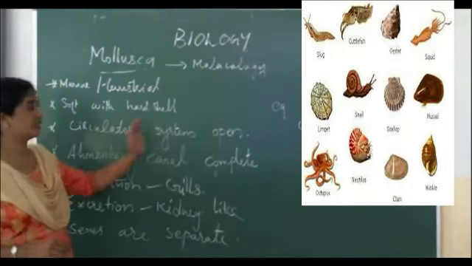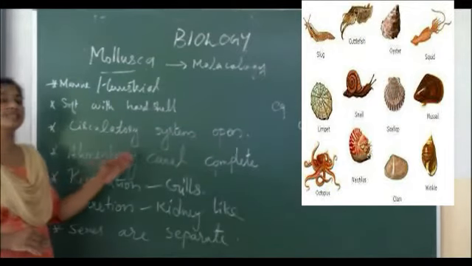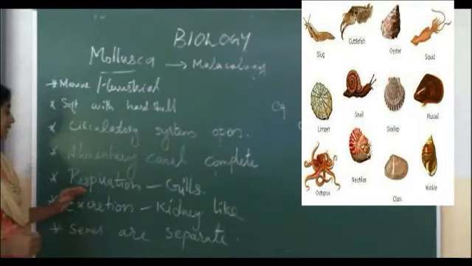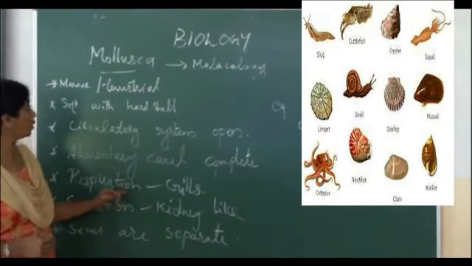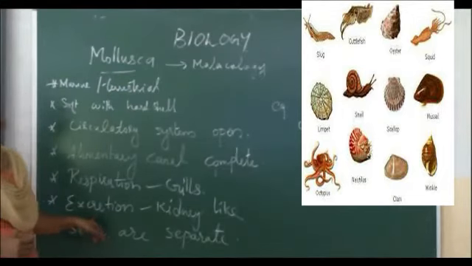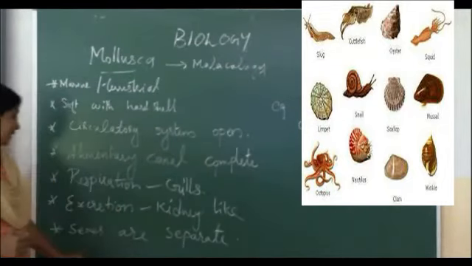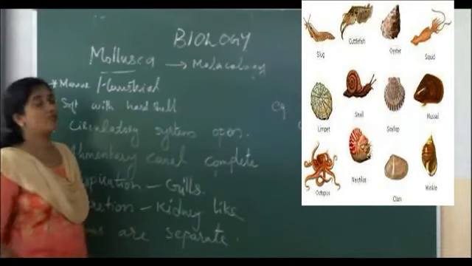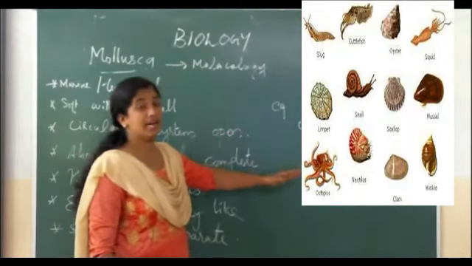Then the circulatory system is open. Open circulatory system means blood does not flow through any blood vessels. Then the alimentary canal is complete, that means continuation from the mouth to anus. Respiration mainly takes place through gills. Excretion mainly takes place through a kidney shaped structure. Then sexes are separate, male and female. Examples are Pila, chiton, sepia and octopus.